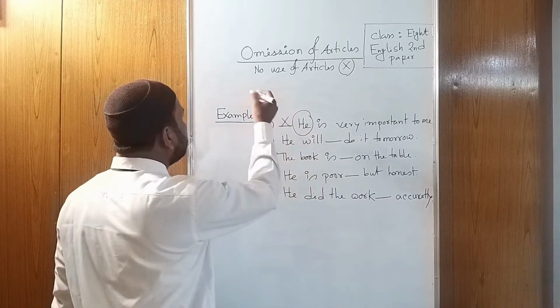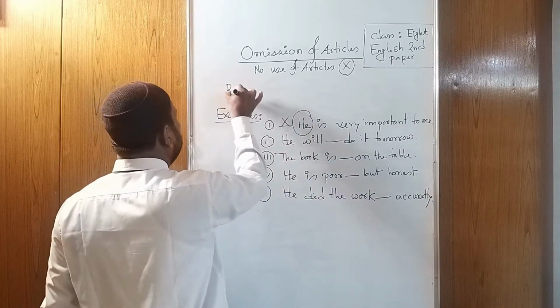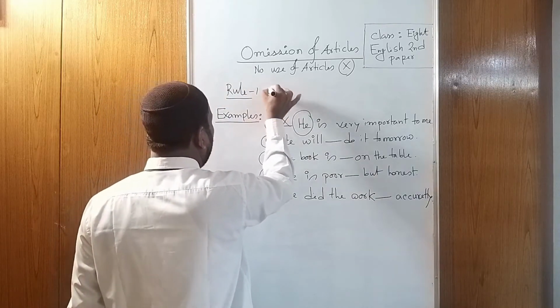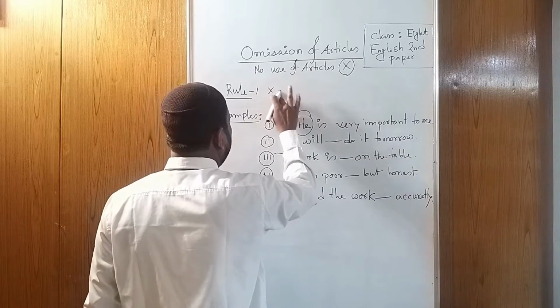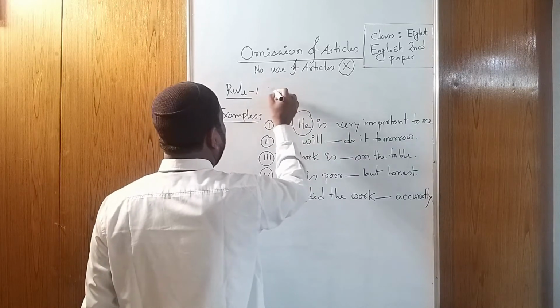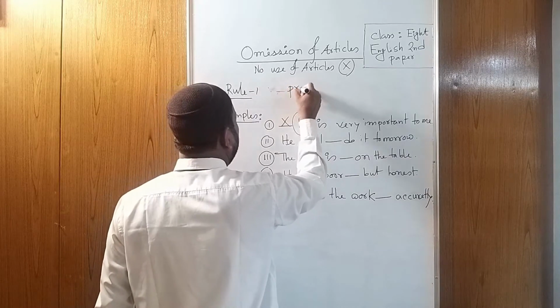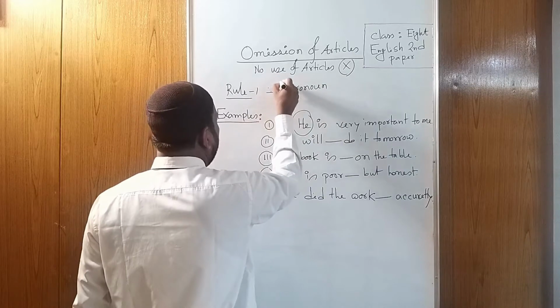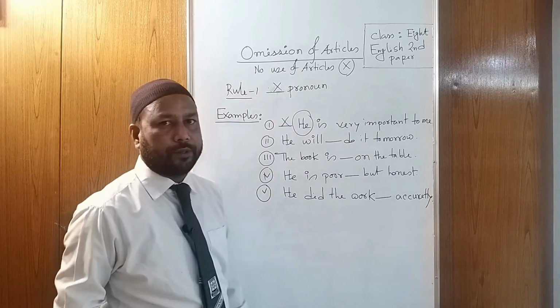In this way, we can develop a rule. That is rule number 1: pronoun, and you have to use a cross.